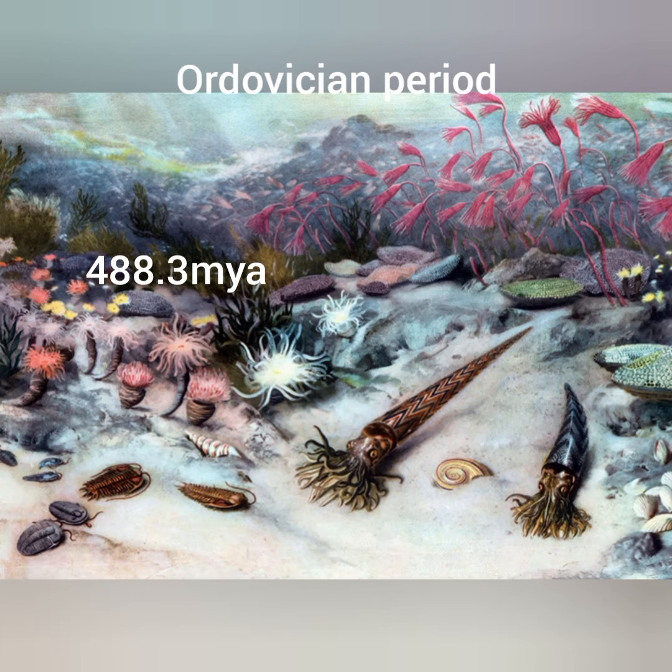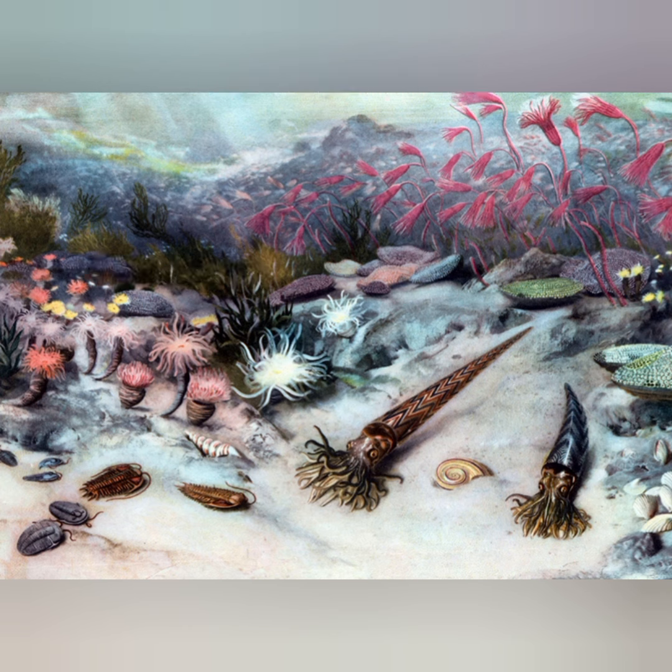Then, around 488.3 million years back, a new period began, which was the Ordovician period, which lasted for around 45 million years. Here, there was a separation of Gondwana land from Angara land, which was a part of the supercontinent called Pangaea, and a variety of marine life flourished and originated in this period and spread all over the vast seas. In this period, the tropical lands were almost submerged under the oceans and the seas.